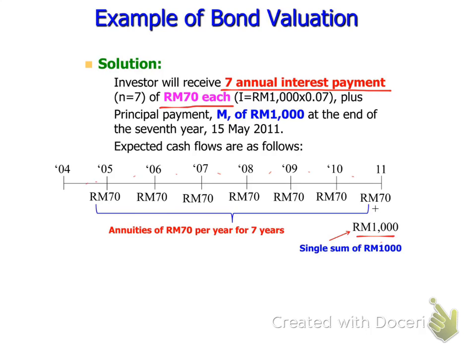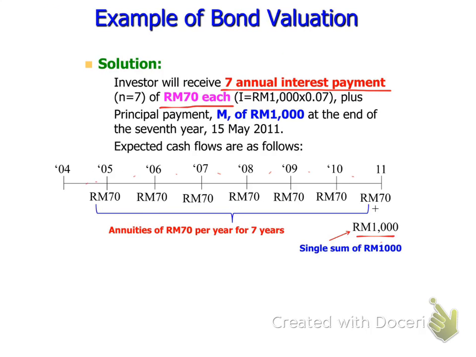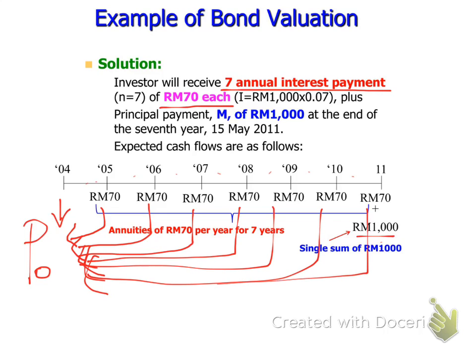In order to calculate the present value, the value of the bond today, the concept is I need to find out the price, or we say the value of the bond today. So it is similar here. Convert the 70 ringgit to the value today, and this 1,000 convert to today's value.